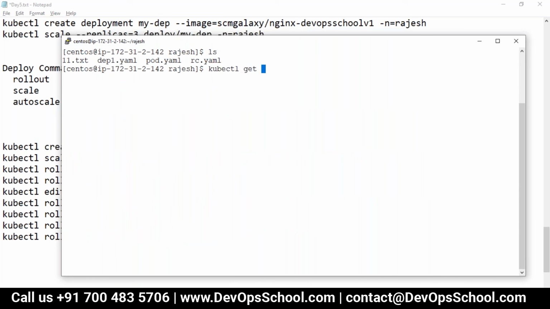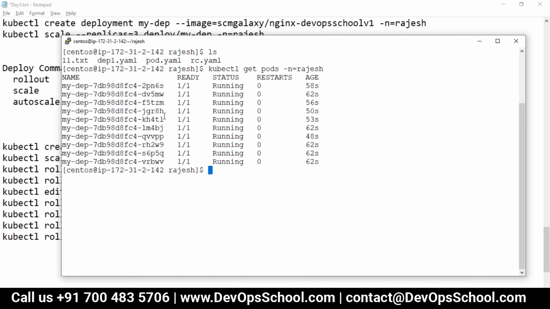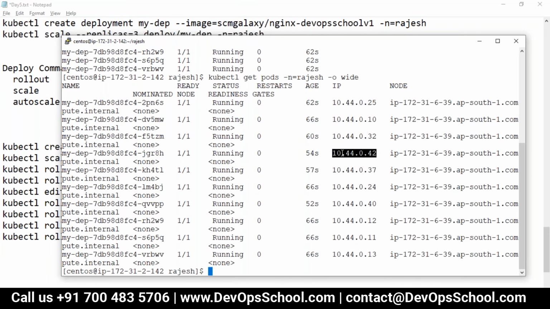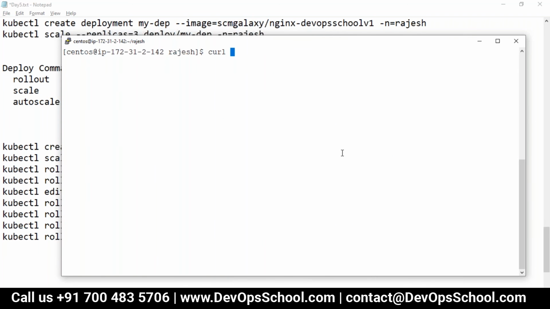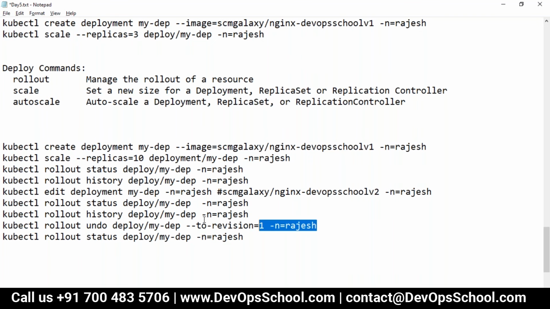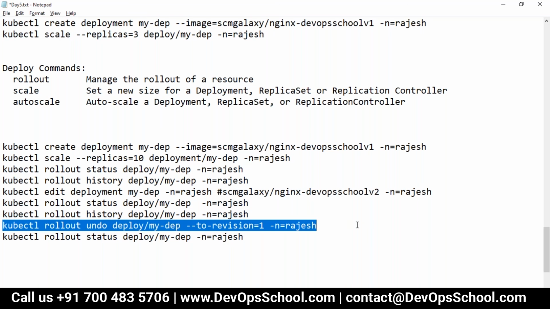So kubectl get pods -n Rajesh -o wide. What is the IP address here? Let's curl http. See here, this is version 2, right? So now I am rolling back to version 1. This is the command, rollout undo. This is the rollback command. Okay, to which version? Deploy version 1.